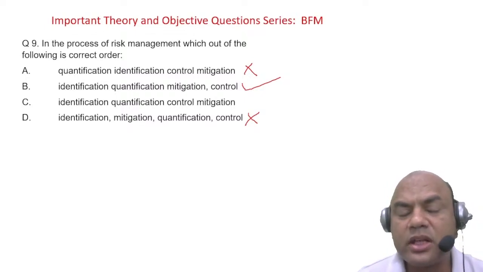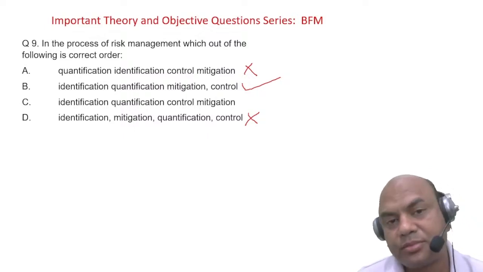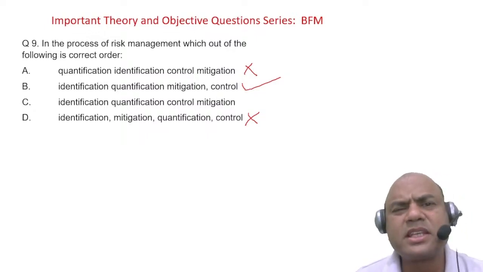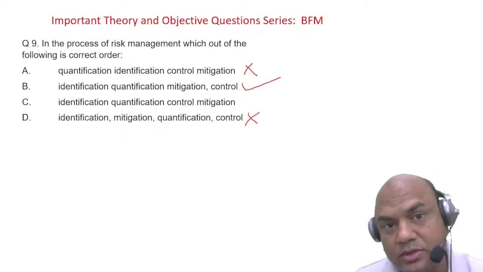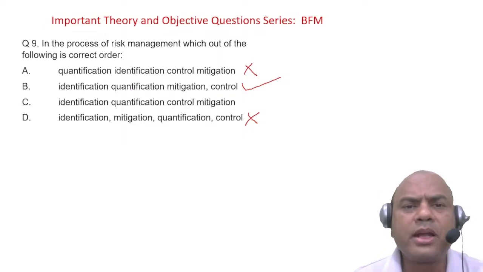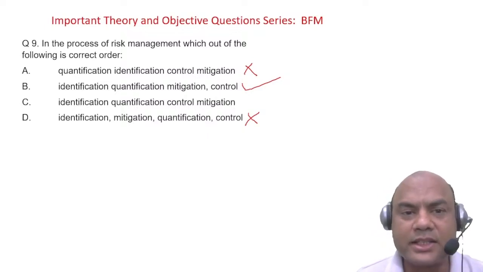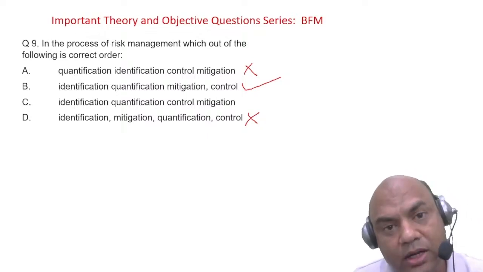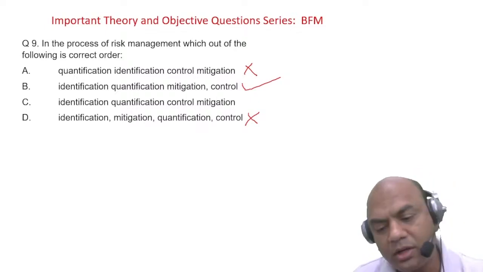Now what is mitigation? You will ask me, sir, what is mitigation? Quantification means we know. What is mitigation? Reduction. The same example which I gave you just now about insurance: I have invested in some riskier project. Let's say riskier, not only shares, because we don't take insurance against shares. We should take it for large investments. But let's say I have invested in some big factory. The return from that factory is, as I gave you that example, 9,000 per 1 lakh. Now the insurance for that factory is 2,000. So that becomes my mitigation part. Okay, got it?